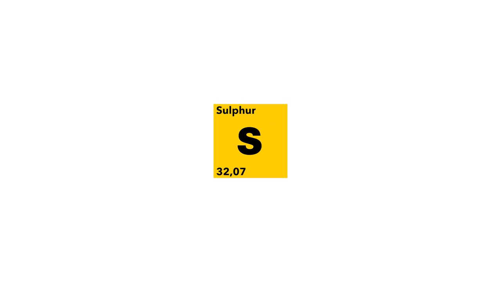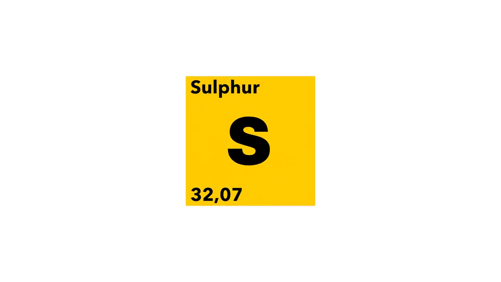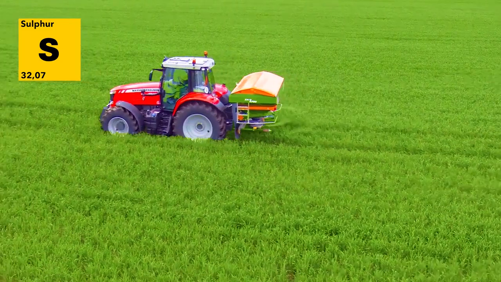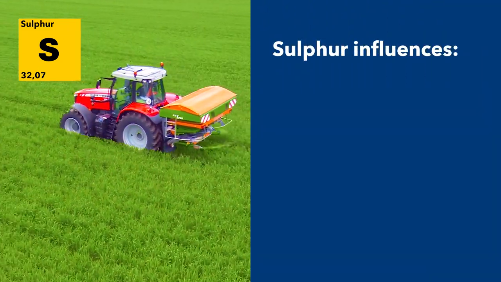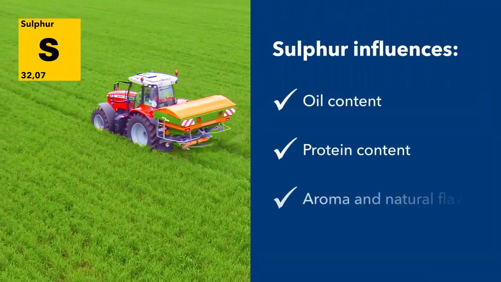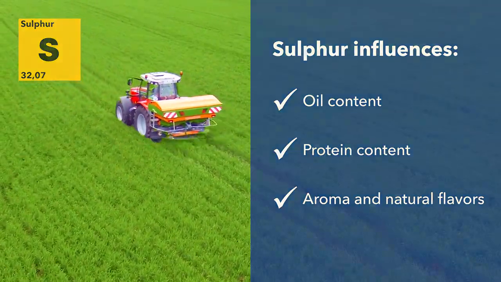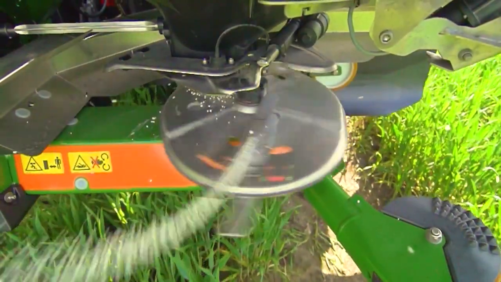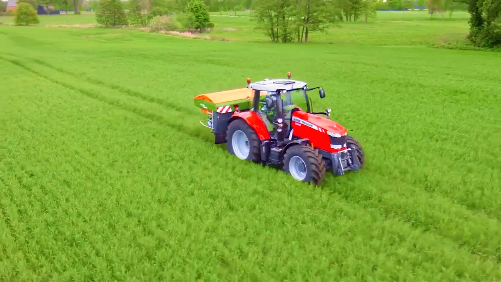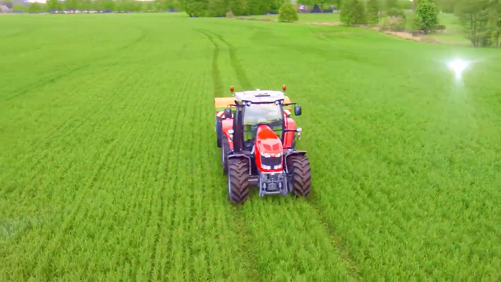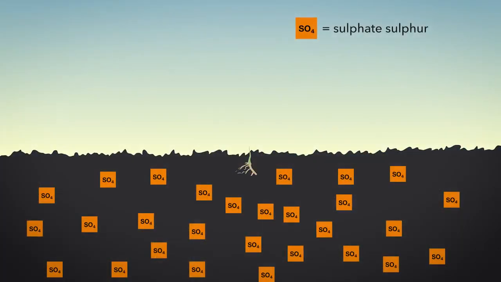In plant nutrition, sulfur is one of the essential micronutrients. For a balanced application of plant nutrients, it is necessary to ensure that the soil is supplied with a sufficient quantity of sulfur. In the plant, sulfur has a positive impact on the oil and protein content as well as on natural flavors. Sulfur is needed for a good nitrogen conversion in the plant and helps to promote a high yield. Plant roots can only absorb sulfur as a sulfate ion.